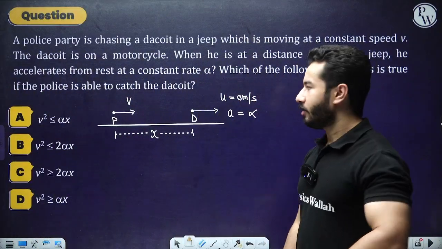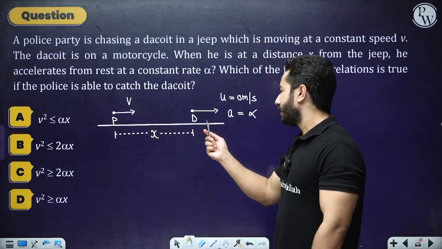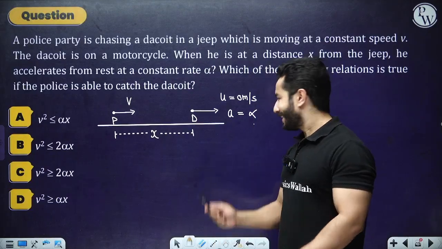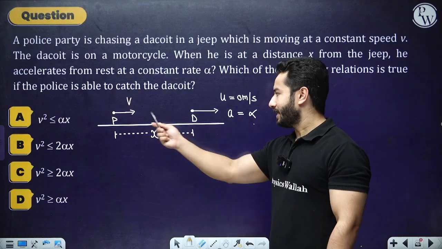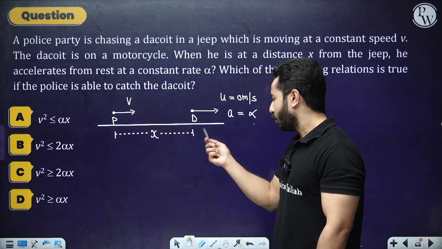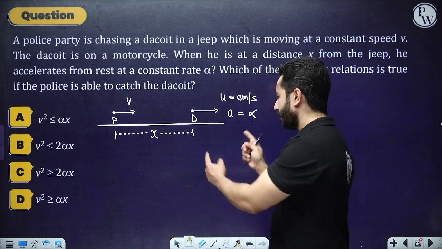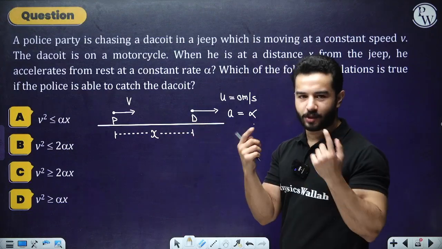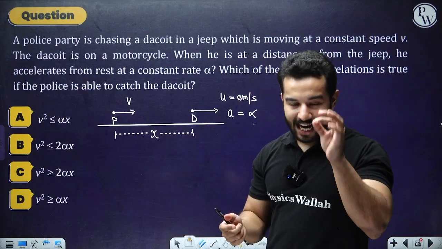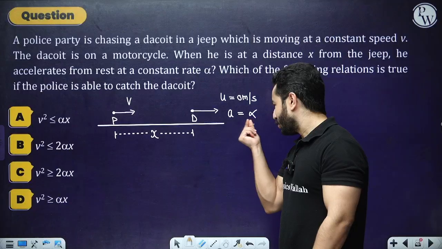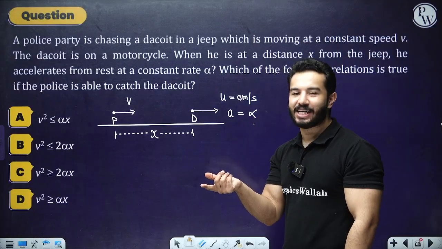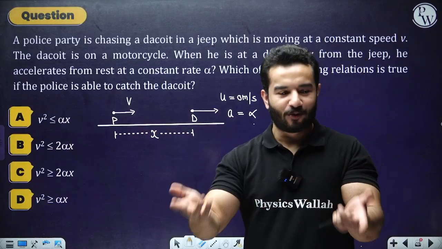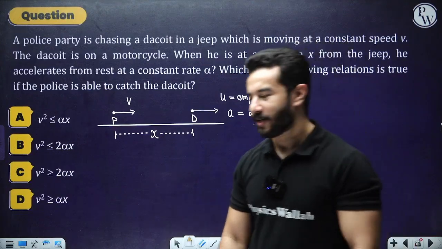Now the longer way is, let's suppose that the police is able to catch the dacoit after a certain point, right? So let's say that point is somewhere over here. At this point, the distance traveled by the police would be x plus y, where y is this distance, and for the dacoit it would be just y. The time when the police catches the dacoit is, let's say, t, the same t for dacoit and police. So write the equations, equate them, and you're going to find your answer, right?